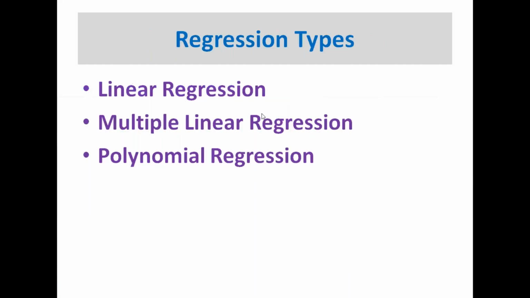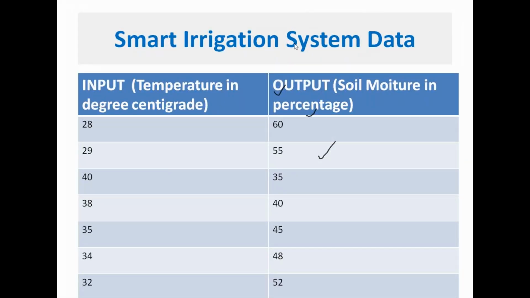There are three types of regression: linear regression, multiple linear regression, and polynomial regression. We'll see what the differences are between them. First we will try to understand linear regression, which means simple linear regression. We'll see an example, and through this example you can easily understand.